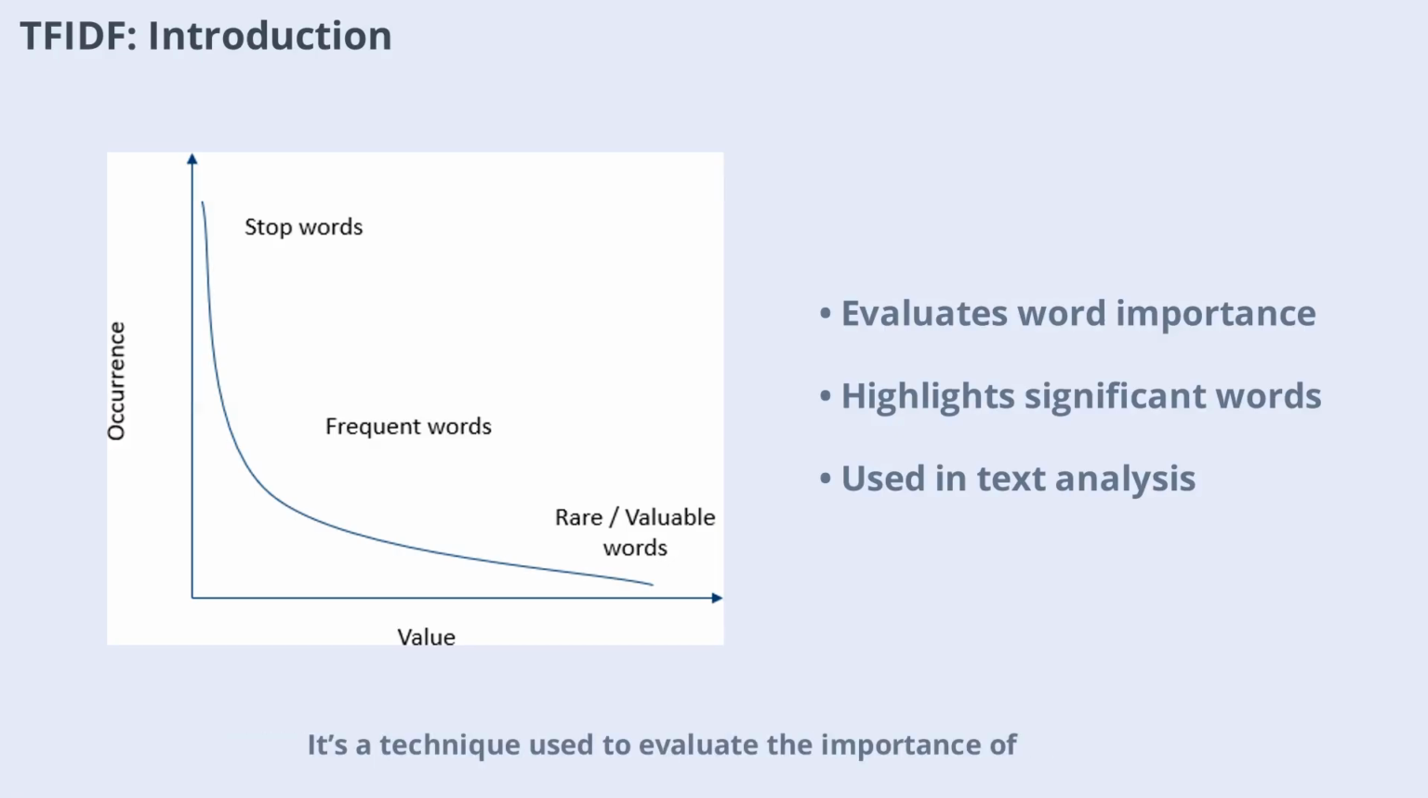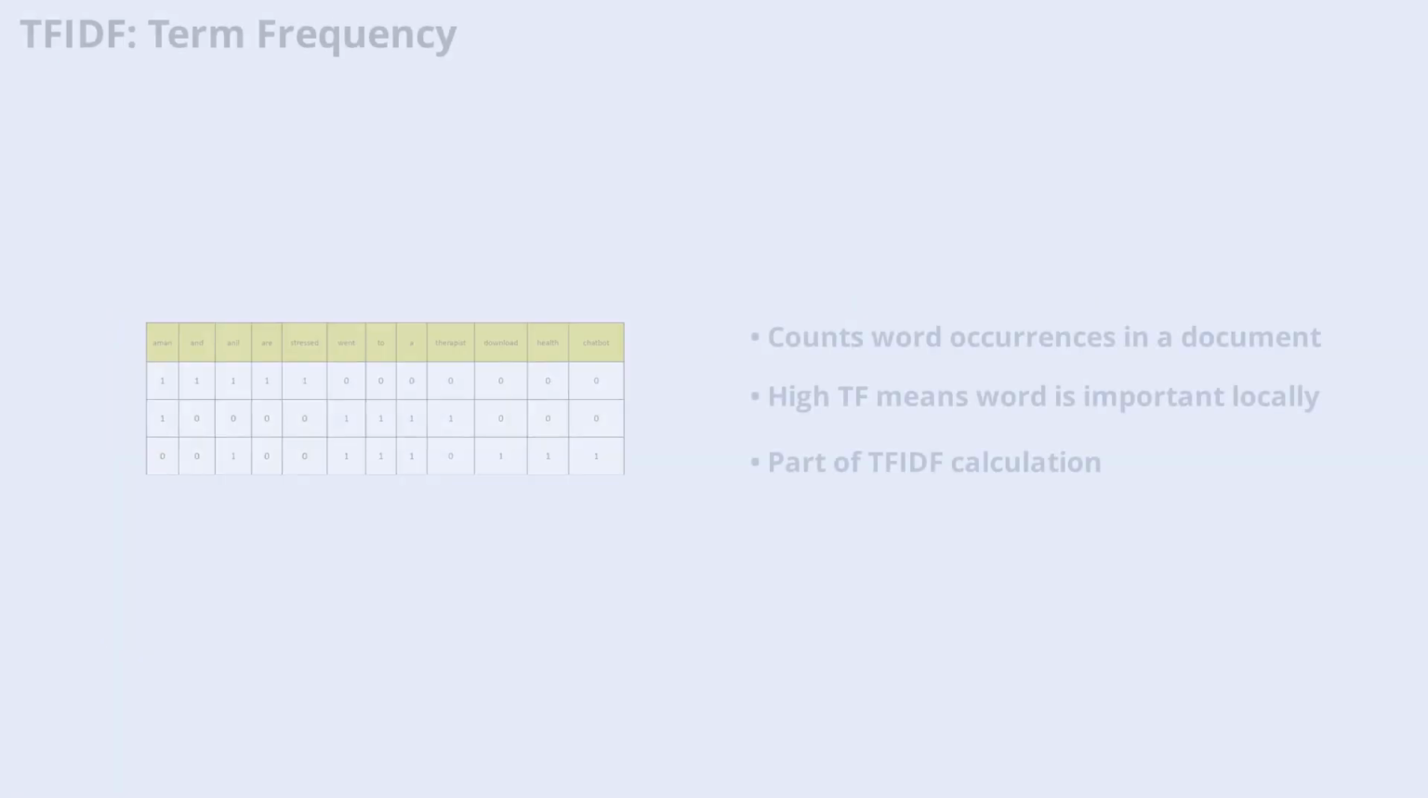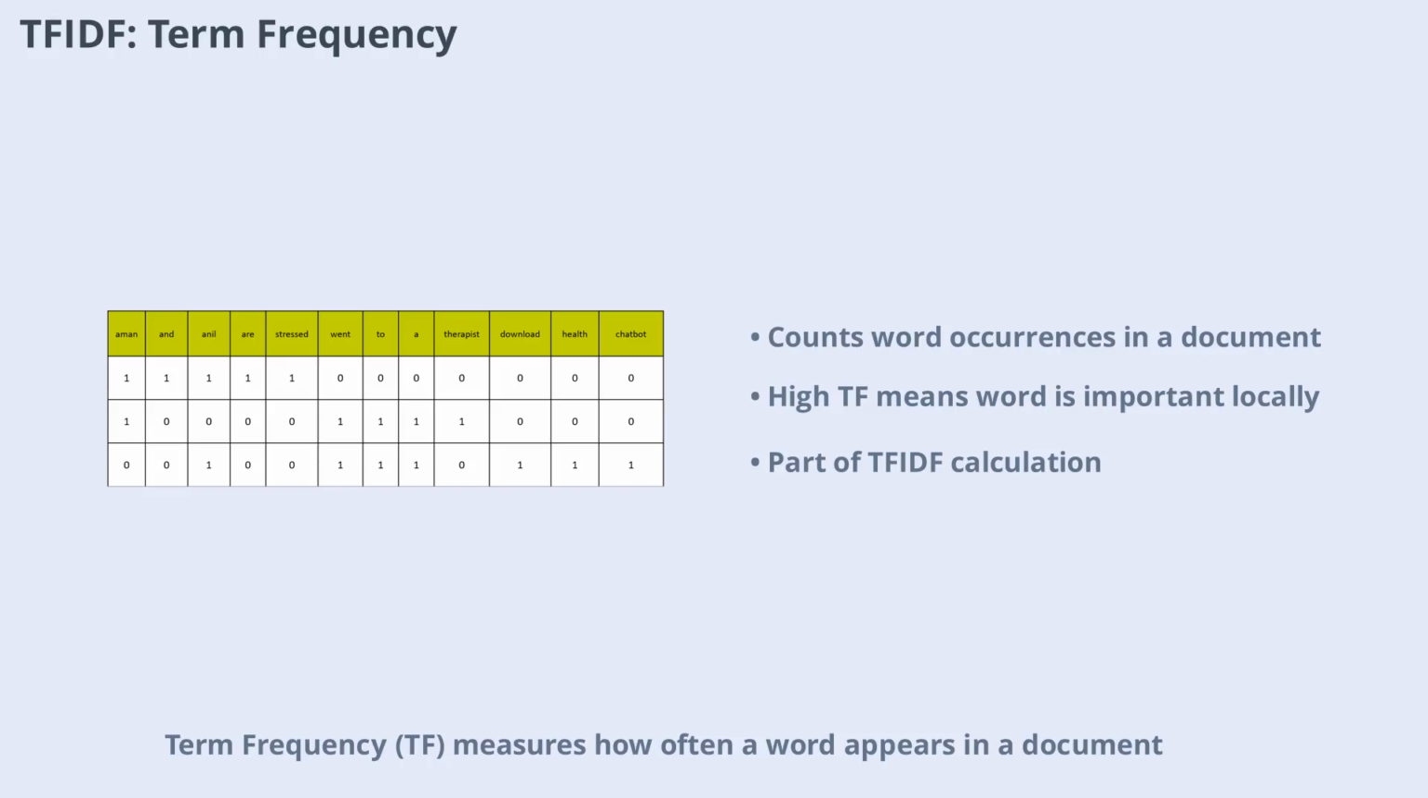It's a technique used to evaluate the importance of a word in a document relative to the entire corpus. Words that appear frequently in one document but not in others are considered more important. TF-IDF helps highlight the most significant words for analysis. Term frequency, TF, measures how often a word appears in a document. It's calculated by counting the occurrences of the word in the document.